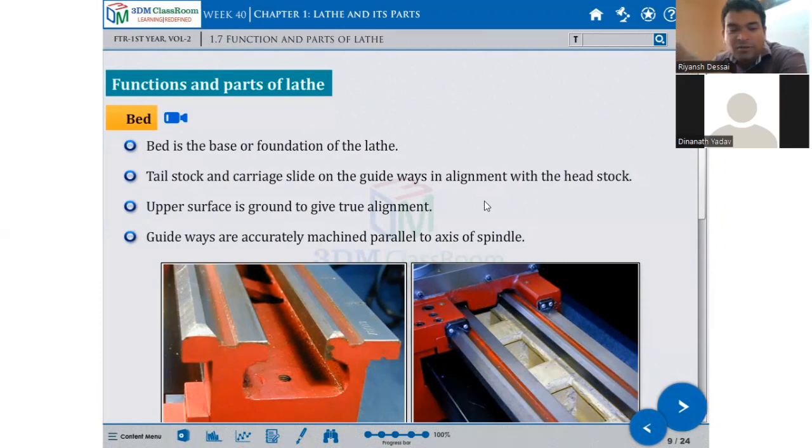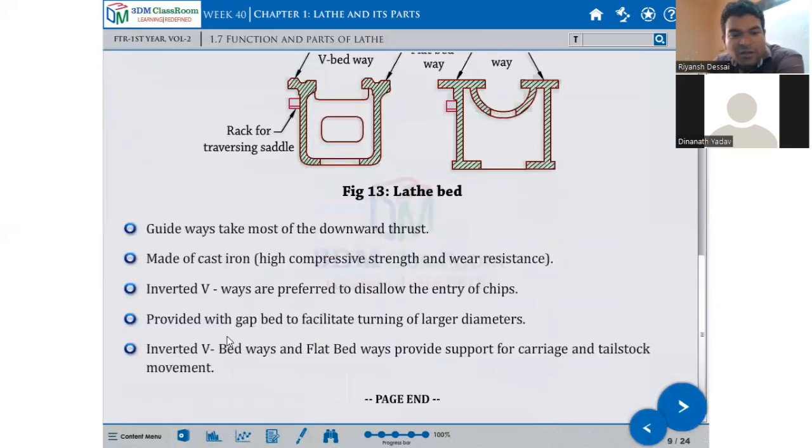So this is the lathe bed. The guideways take the downward thrust and are made of cast iron, with high compressive strength and wear resistance. The lathe bed is made of cast iron. Inverted ways are preferred as they do not allow chips to collect, and a gap is provided to facilitate turning of large diameters. Inverted and flat bedways provide support for the carriage and the tailstock.